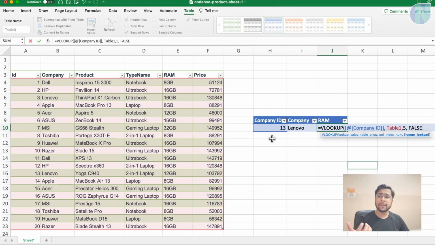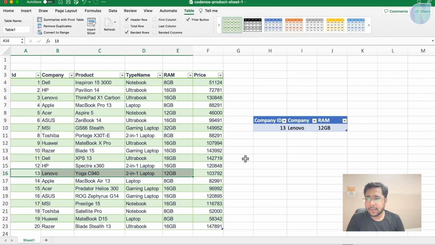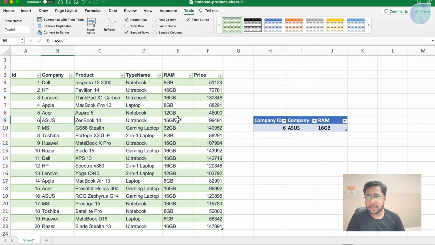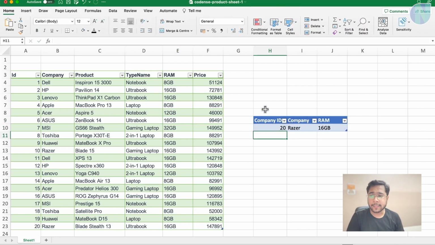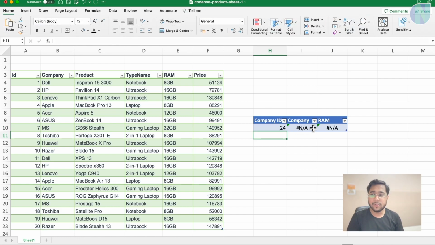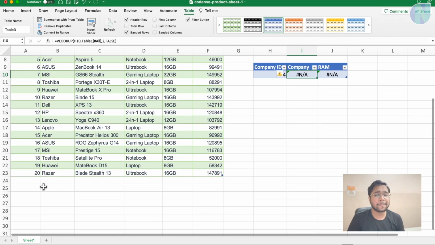I will take some examples of approximate match as well. Now you can see, as soon as I select 30, it is giving me Lenovo and 12. I can select any other ID again, like 6. It is giving me, for 6, Asus at 16 GB. I can select 20 here and it is giving me Razer and 16. If I try to select something which is not in this, like 24, you can see values are coming as NA, not available, because with 23 we don't have that data.